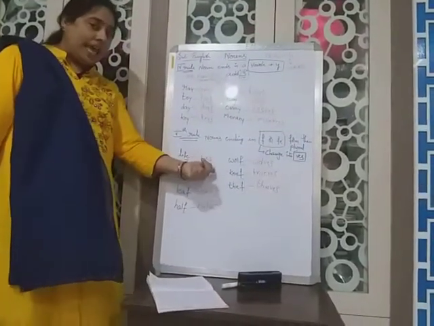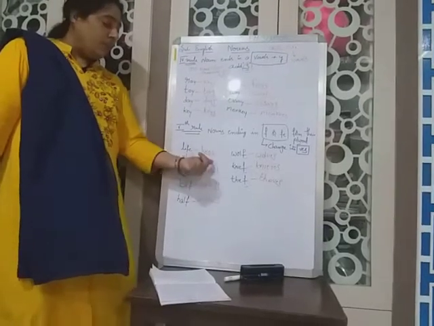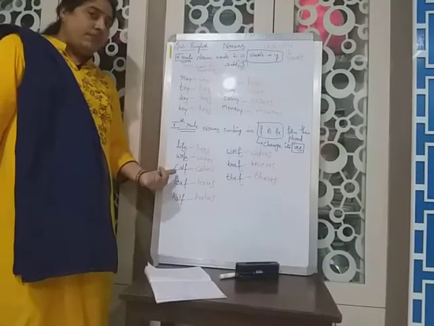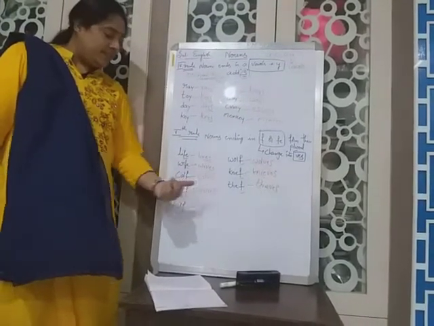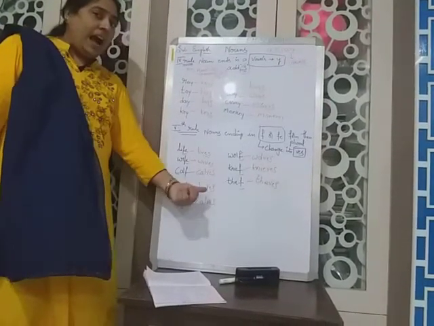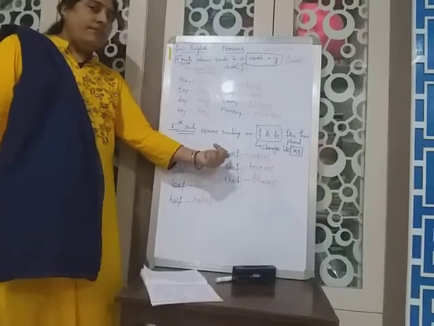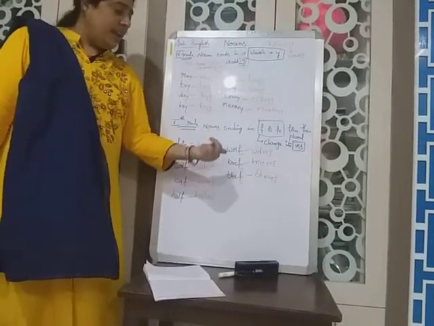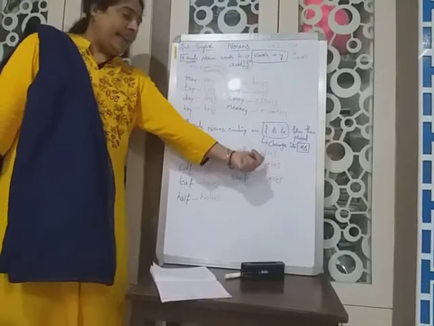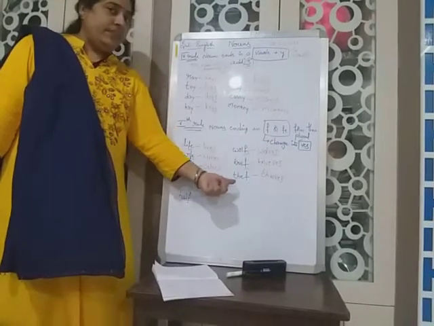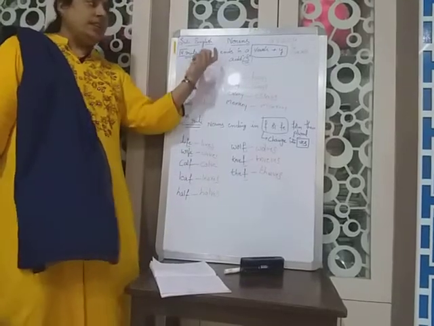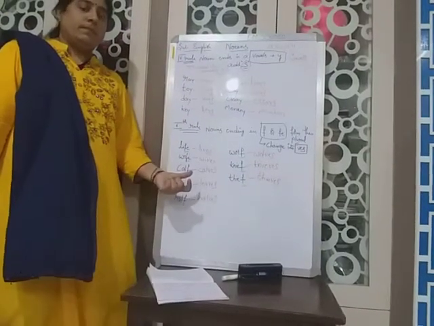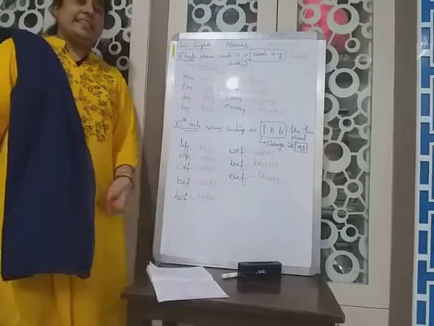Life, lives. Wife, wives. Calf, calves. Leaf, leaves. Half, halves. Wolf, wolves. Knife, knives. Thief, thieves. Okay, children? Hope you understood these five sessions, and we'll go to the next session.